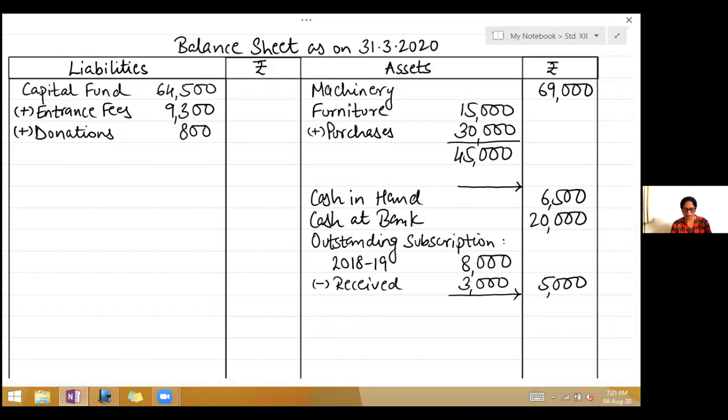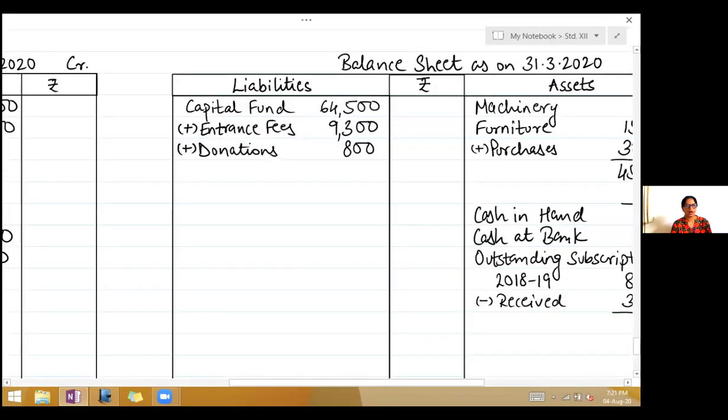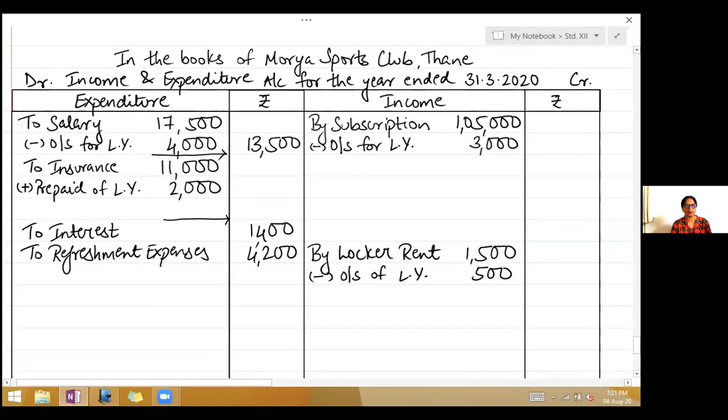Now come to the second part of the adjustment. Outstanding subscription for 2019-20 was 14,000. So with this outstanding for current year, you will add. So right there, add outstanding for current year 14,000. Now add, subtract and take it to the outer column.